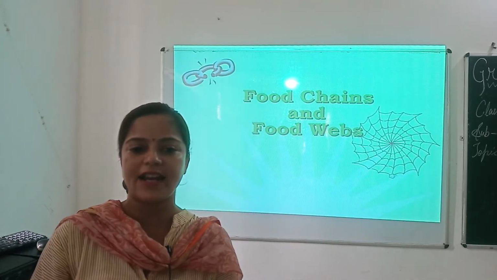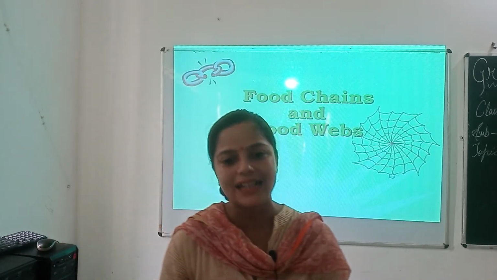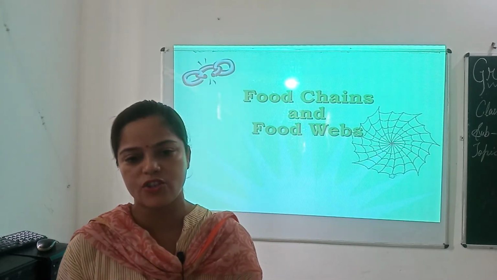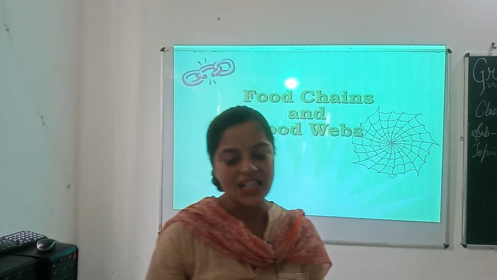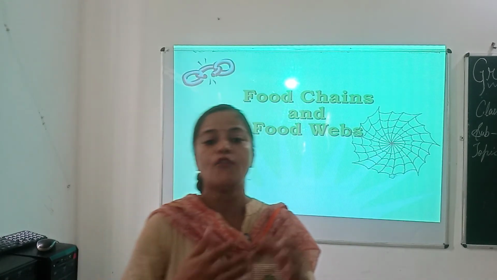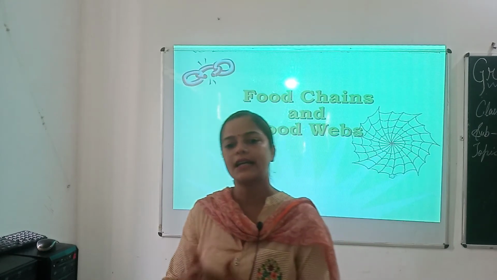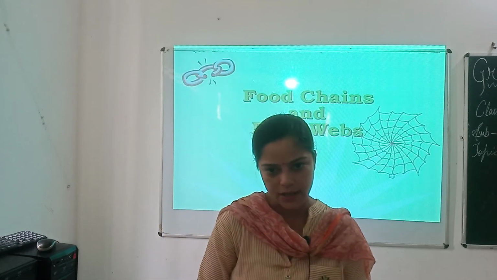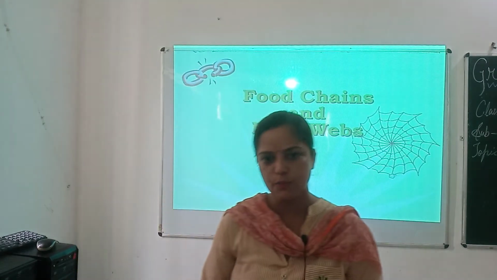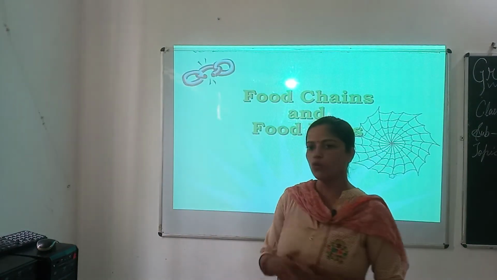This flow of energy goes up to a certain level. After this, there is almost no energy left to be transferred. Thus, the energy passes unidirectionally from producers to consumers. This was about food chain.